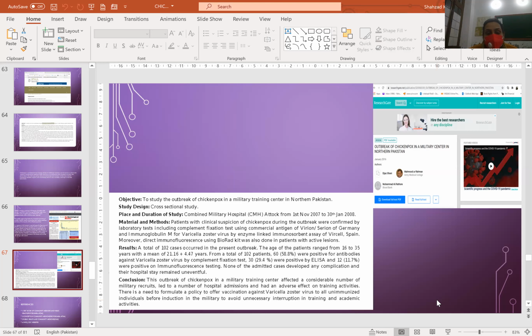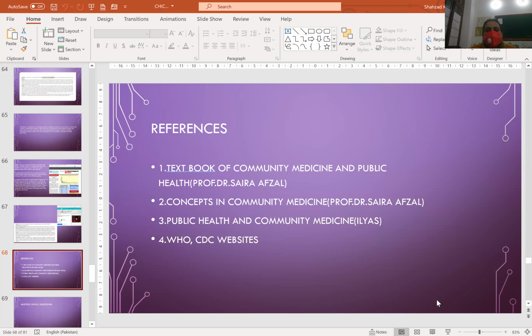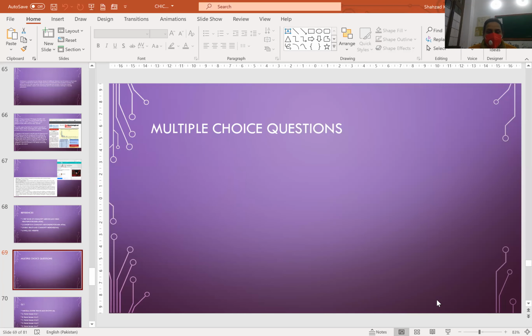There is a need to formulate a policy to offer vaccination against varicella zoster virus to all unimmunized individuals before induction in the military, to avoid unnecessary interruption to training and academic activities. These are the references of the books. And now it's the turn of the multiple choice questions.